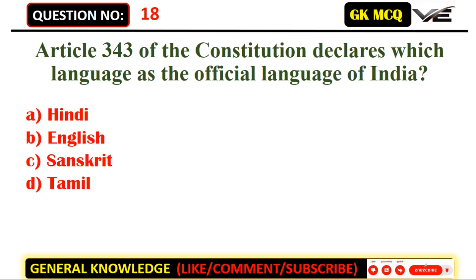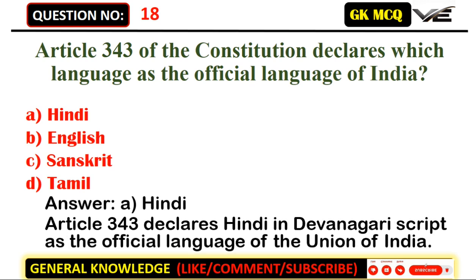Article 343 of the Constitution declares which language as the official language of India? A. Hindi. B. English. C. Sanskrit. D. Tamil. Answer: A. Hindi. Article 343 declares Hindi in Devanagari script as the official language of the Union of India.